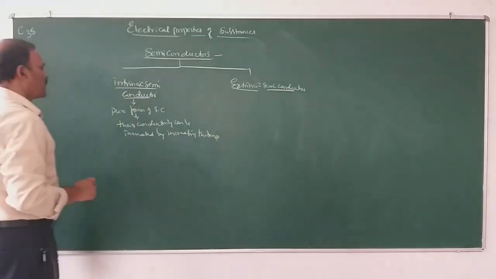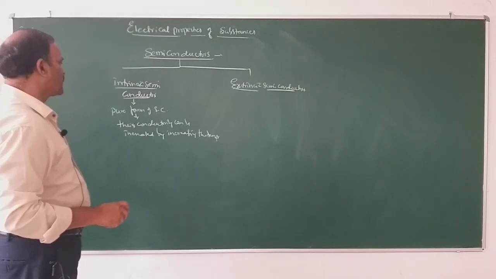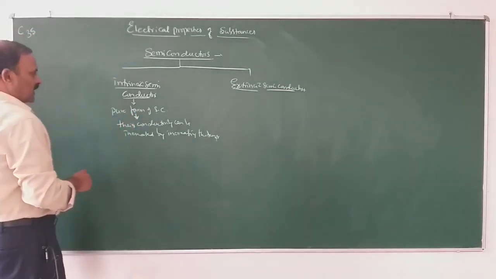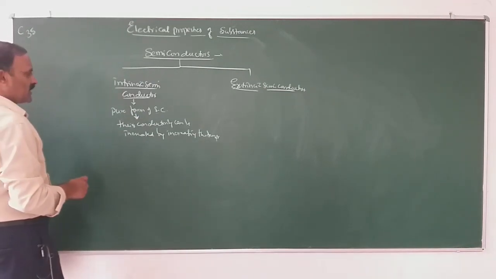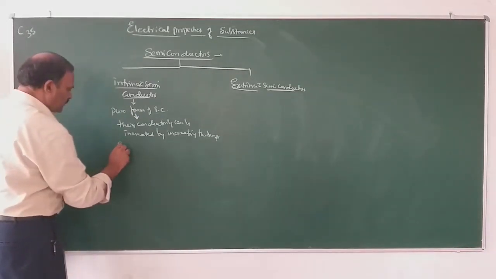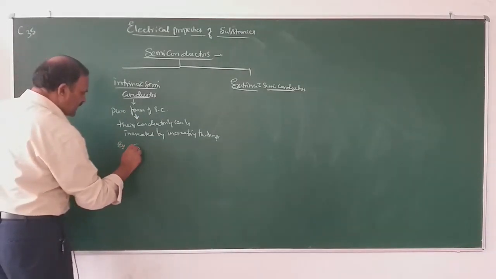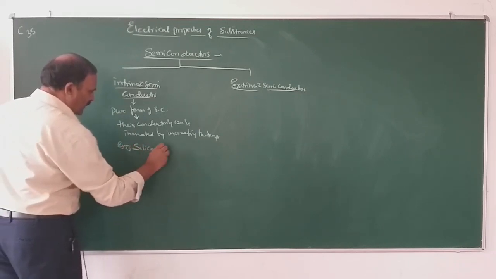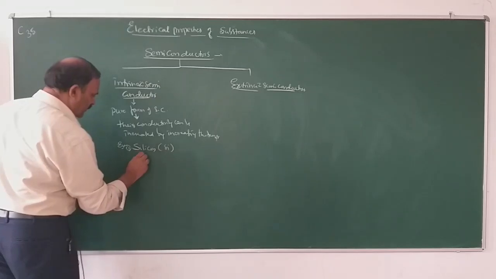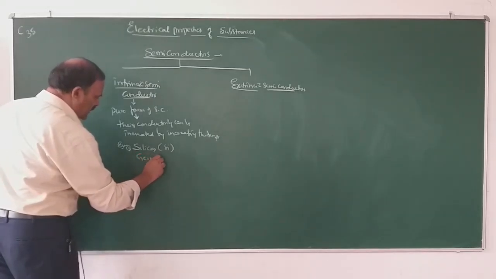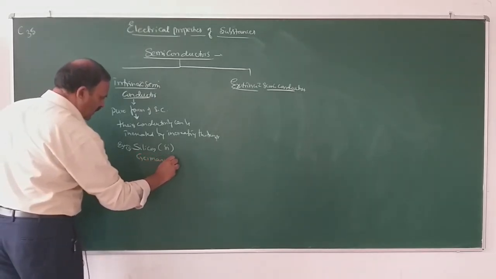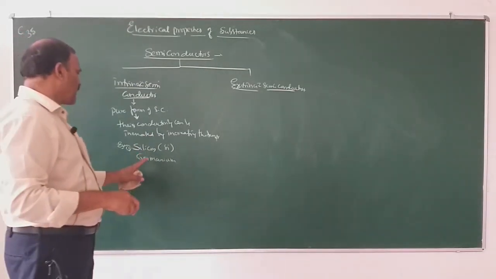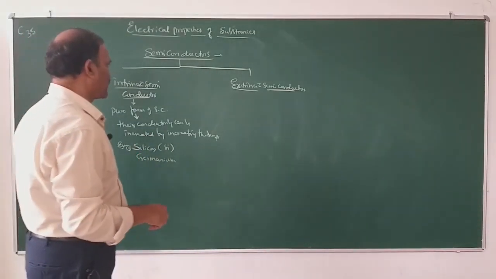Examples: silicon and germanium are the examples for intrinsic semiconductors, and they are the pure form of semiconductors.